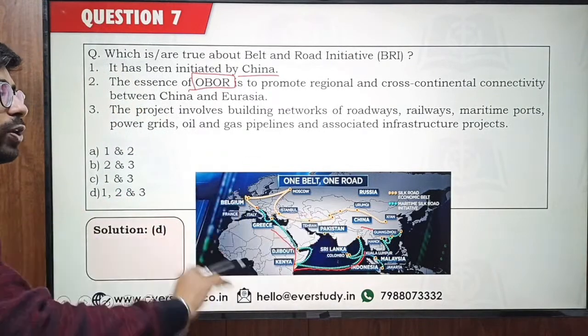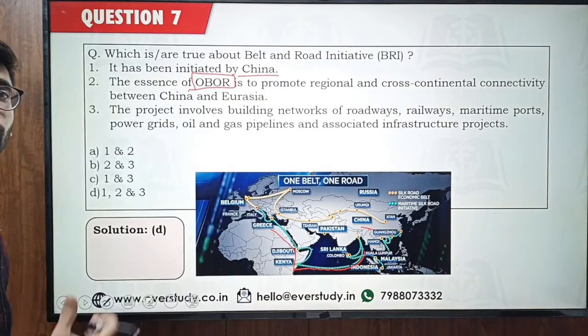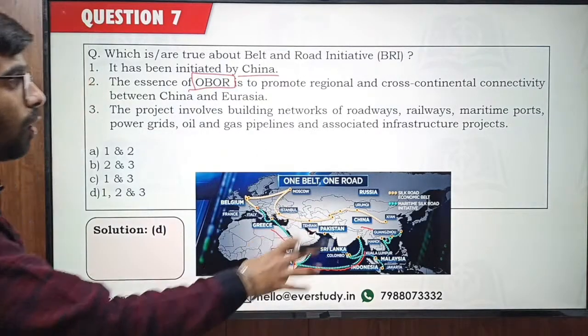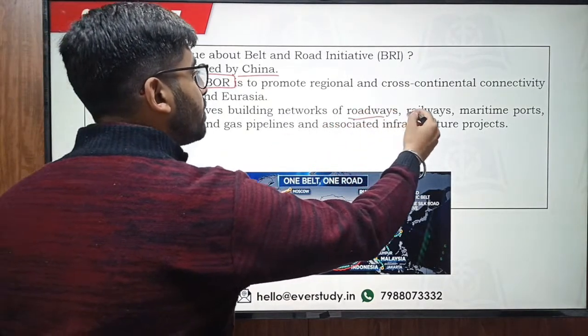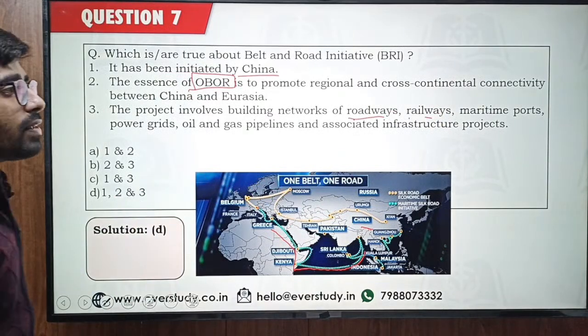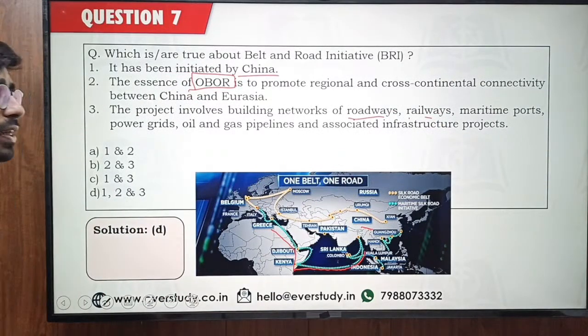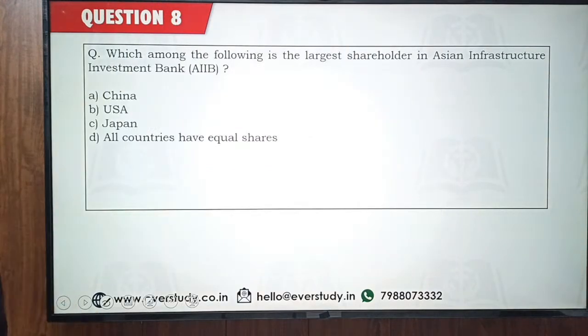All of these are going to be interconnected, and China is going to use these routes to improve its trade with all these countries. So we are going to build a network of roadways, railways, ports, power grids, gas pipelines and different infrastructure projects under this particular initiative. So this is something you have to remember about it.